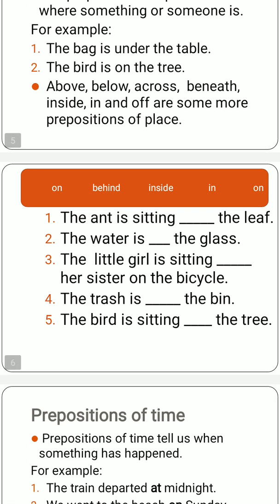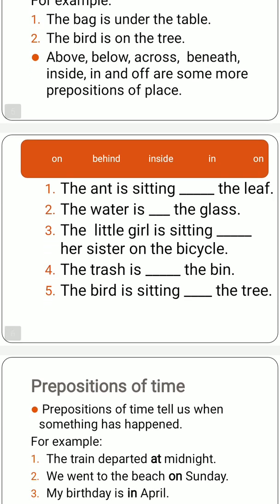Now in the next exercise we have some sentences given below, and in these sentences, in the blanks, we have to write down the words that are given above to us. So the first is: the ant is sitting dash the leaf. We have to tell the place where the ant is sitting. Ant is sitting on the leaf. On the leaf means leaf ke upar. So on the leaf. The water is dash the glass. Water is in the glass. Glass में पानी है, that is water in the glass.